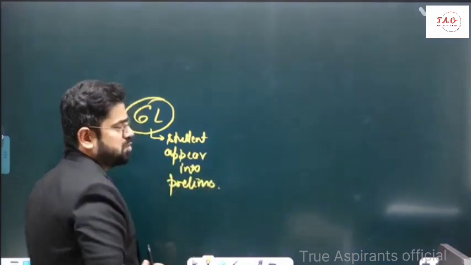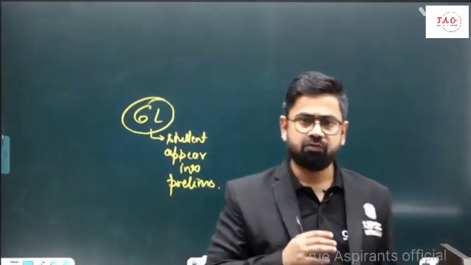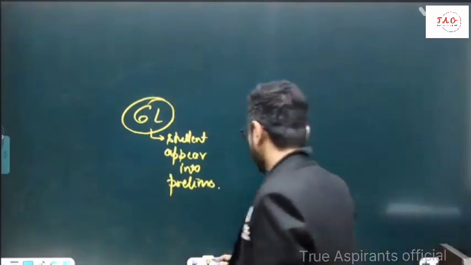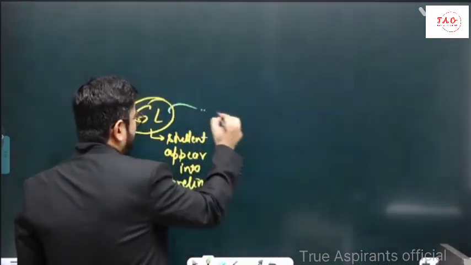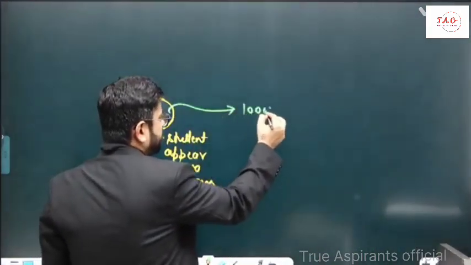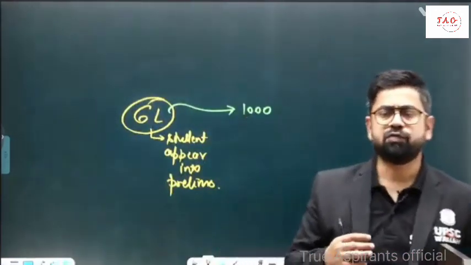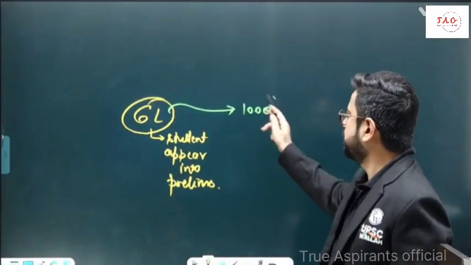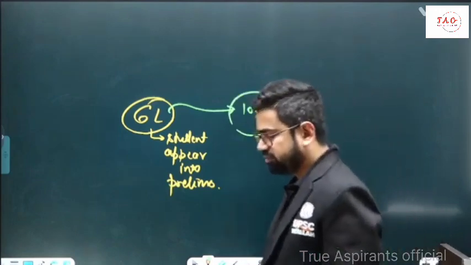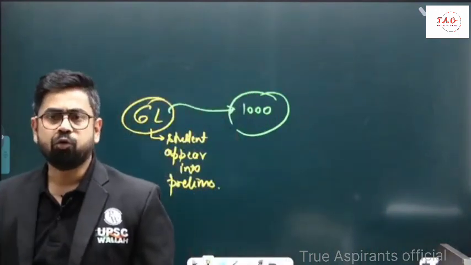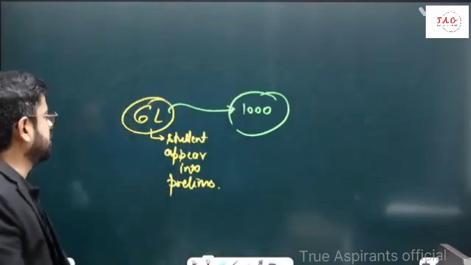Now this is huge, right? 6 lakh people fighting for these jobs, and you should also know that there are roughly 1,000 seats, and sometimes even less, that we are chasing. So for only 1,000 seats, there are some 6 lakh students fighting. Obviously, this is going to be tough.